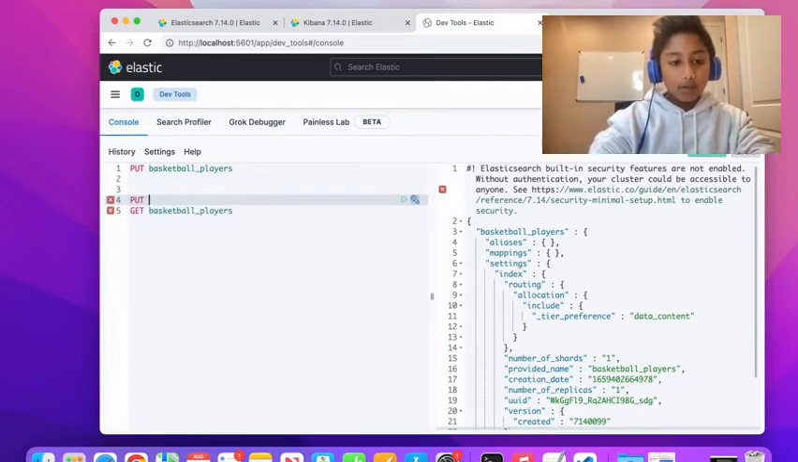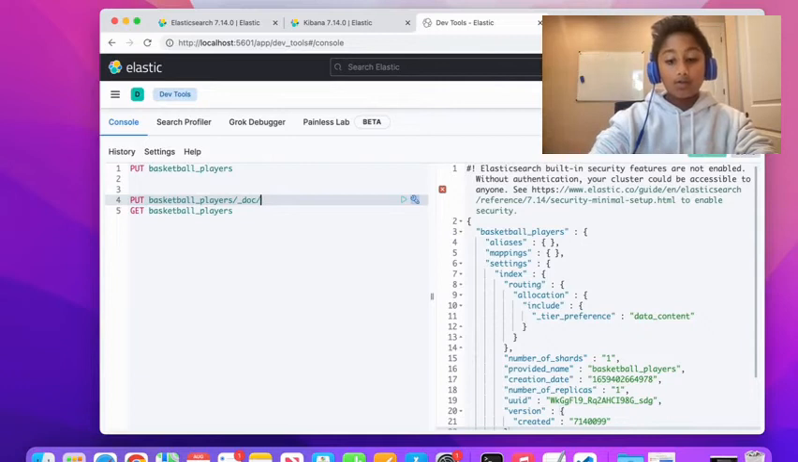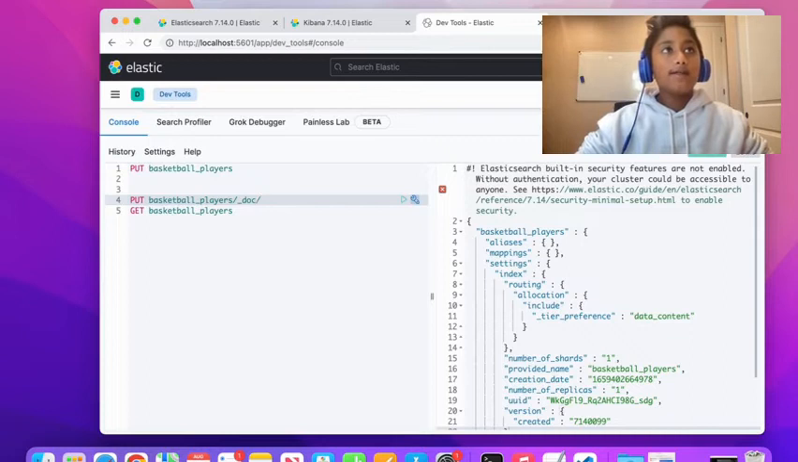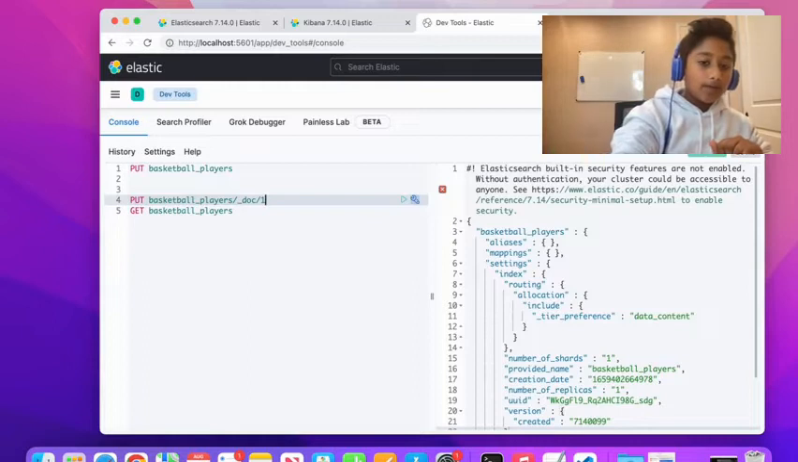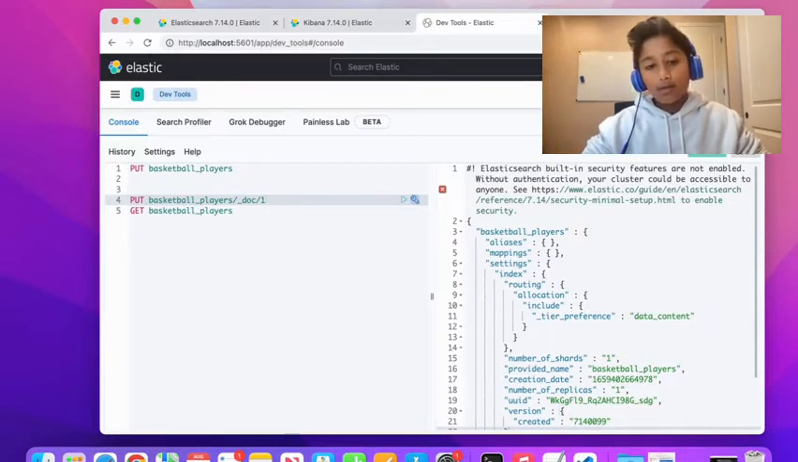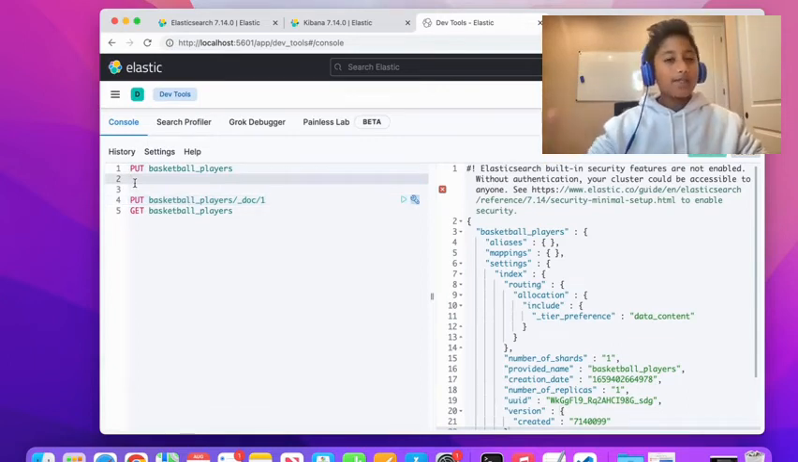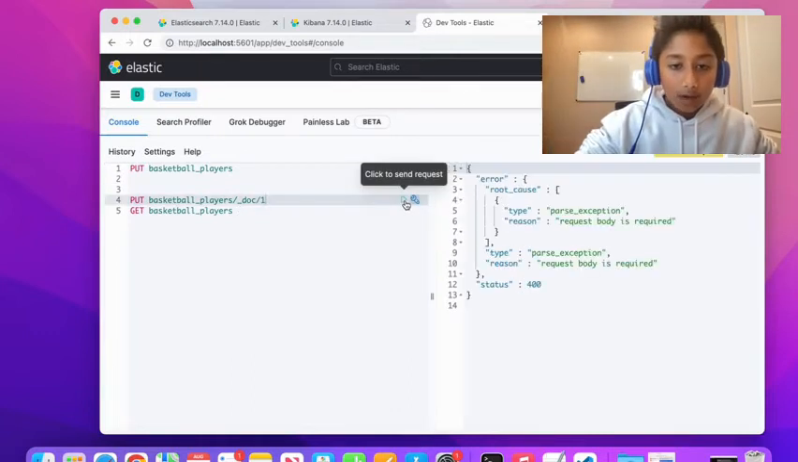So we can say PUT basketball players, and then we can put a document, so _doc, and then we have to put the ID for this document. I'm going to order them from 1 to 10. Just in my opinion, these are basketball players 1 to 10, my favorite basketball players. You guys can make whatever index you want. I just want to make this because it helps with stats and stuff when I show you how to do the visual representation. But yeah, let's just run this.